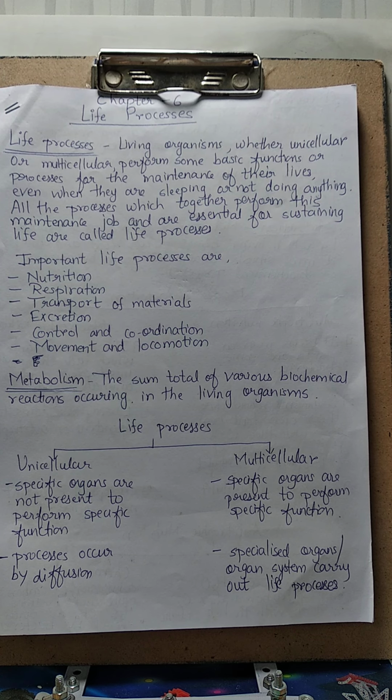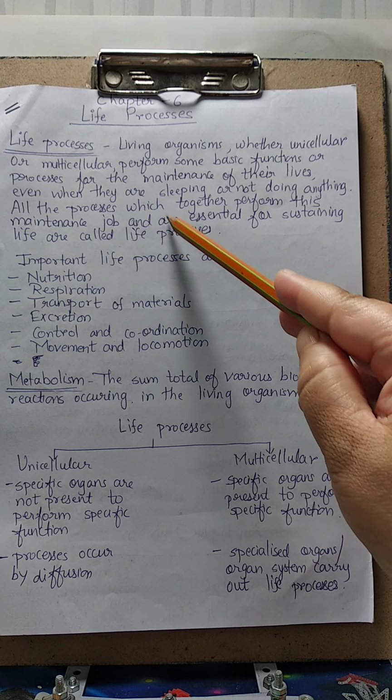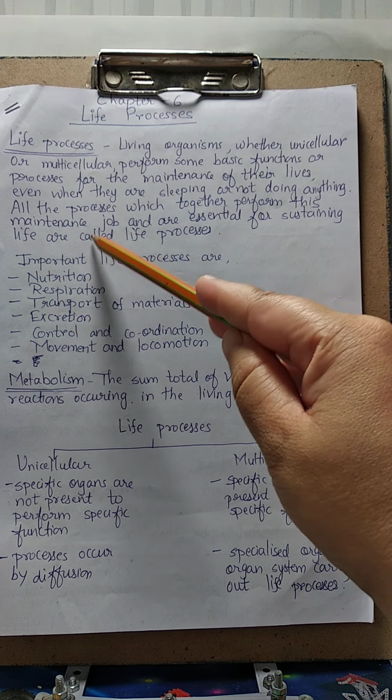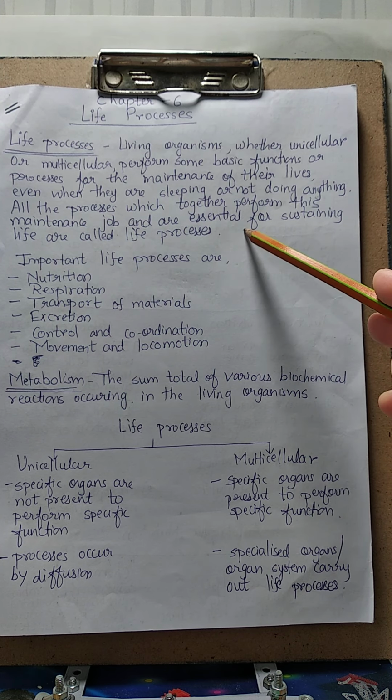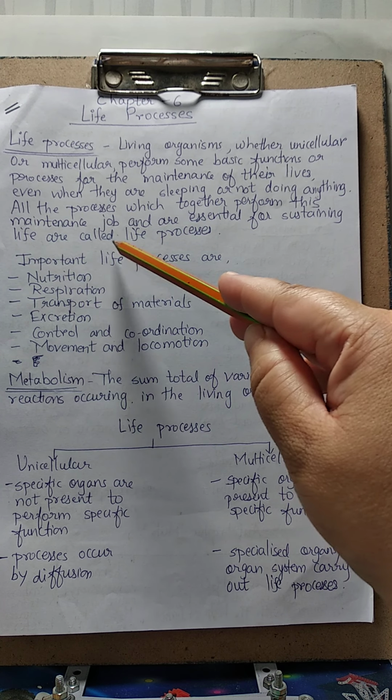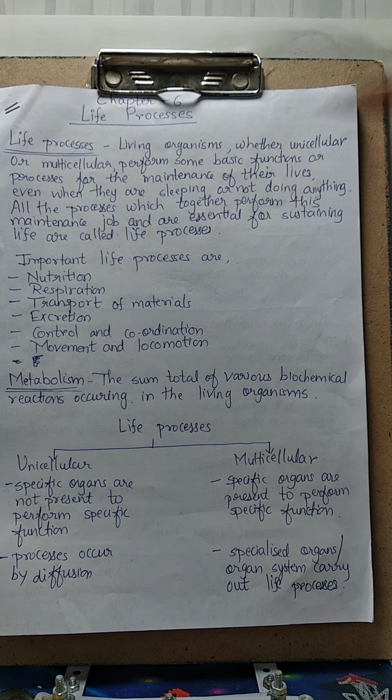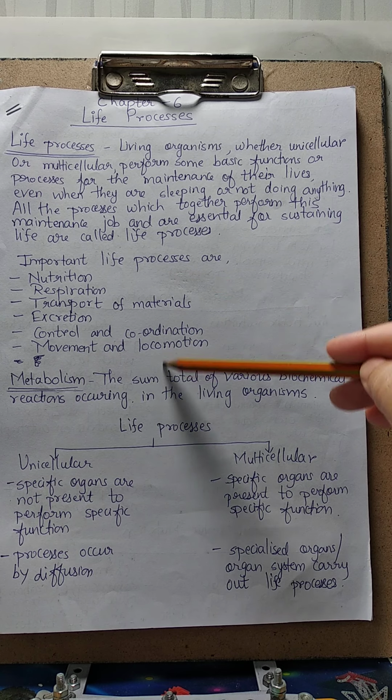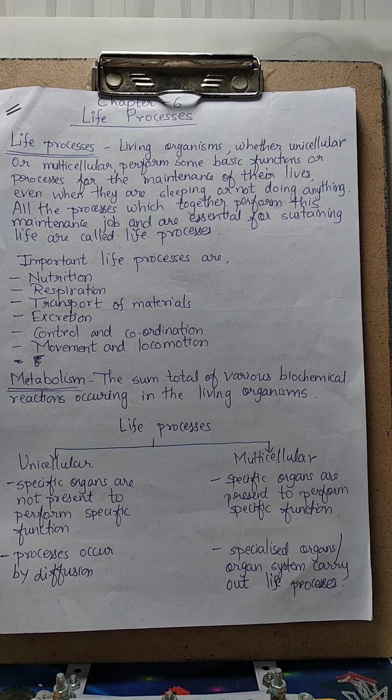Because we know that if the order breaks down, then the entire organism breaks down, right? And the organism will die. And the processes which together perform this maintenance job and are essential for sustaining life are called life processes. So all these processes combined together are called life processes.